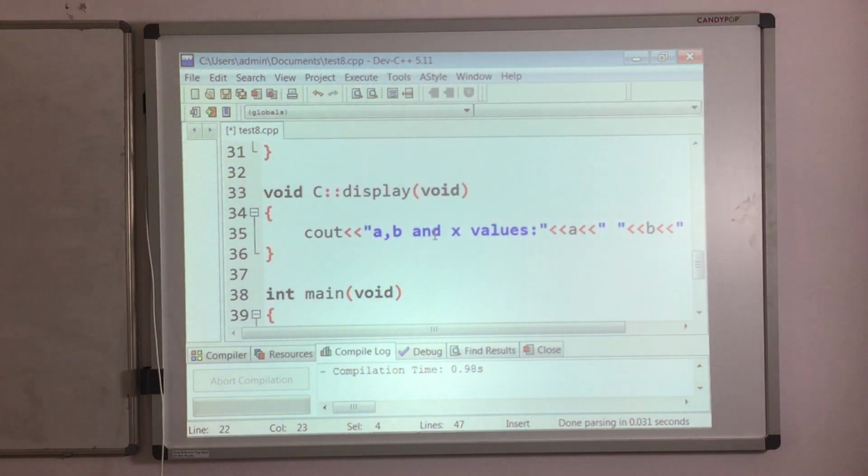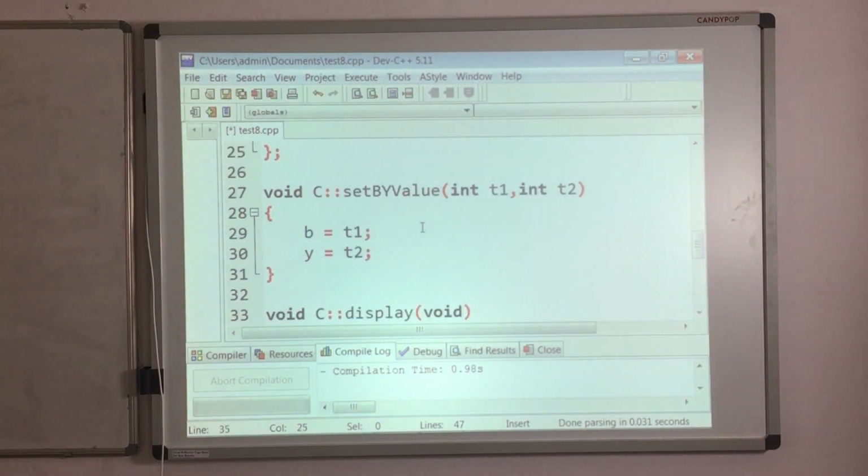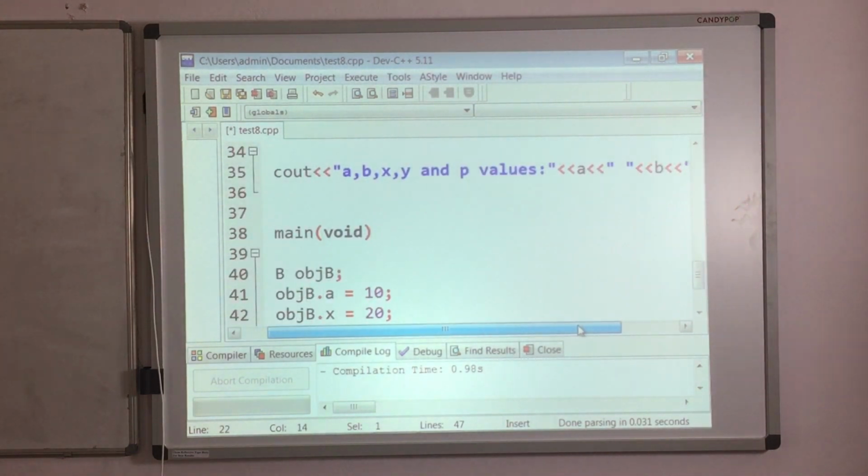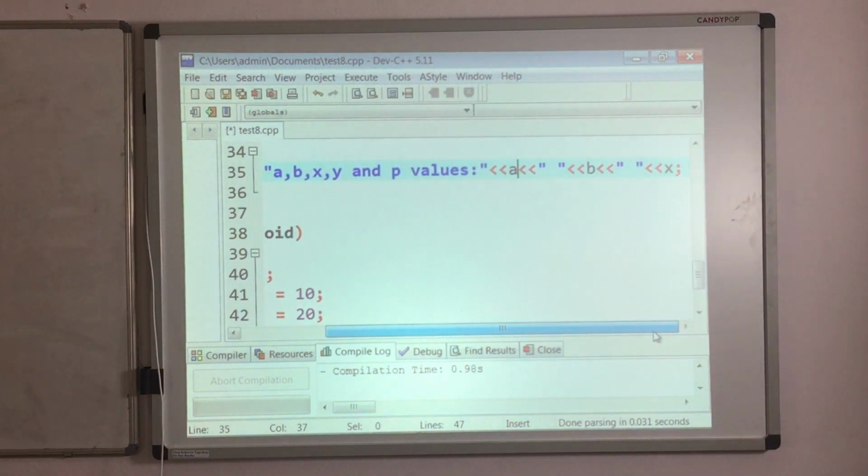So A, B, X and Y values, like this you can write A, B, X, Y and P values. This P is public in C class, as you can see over here. So quickly print those values. A already we are printing, B already we are printing.